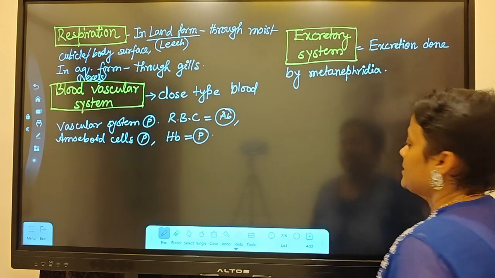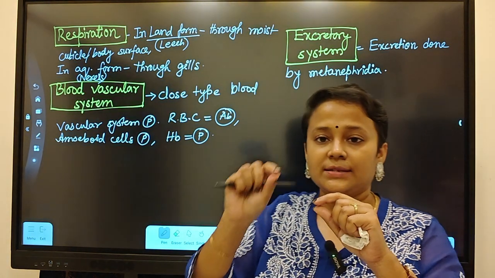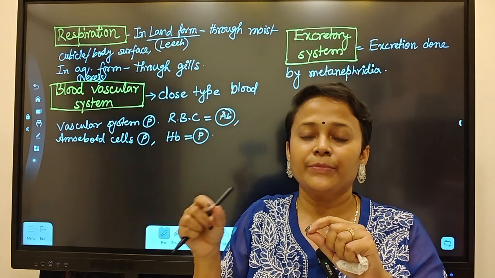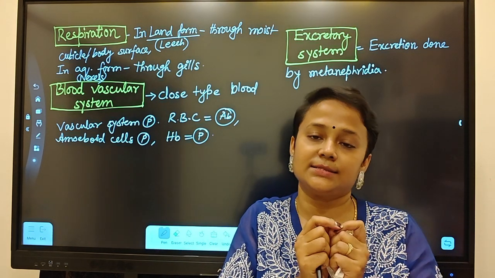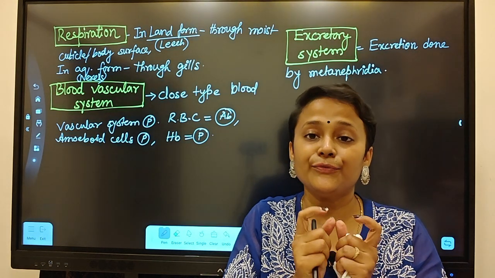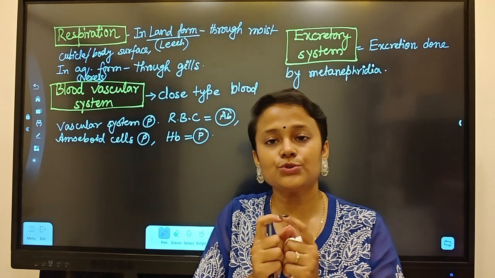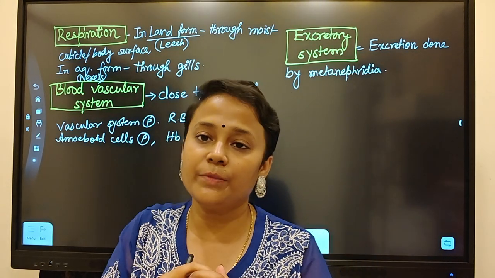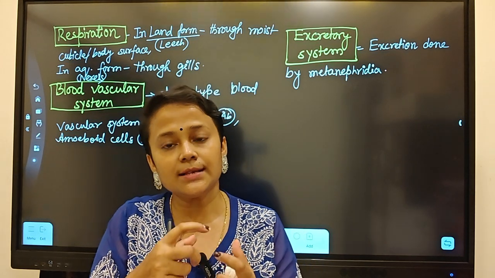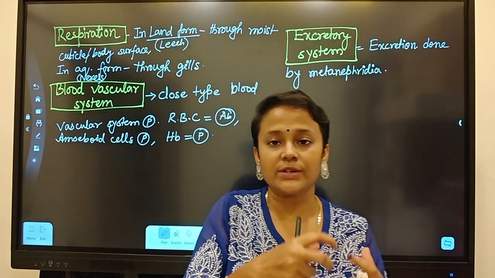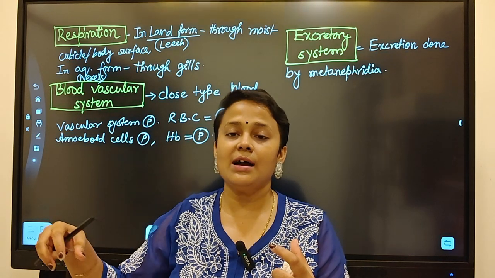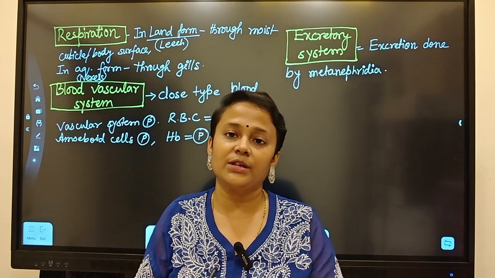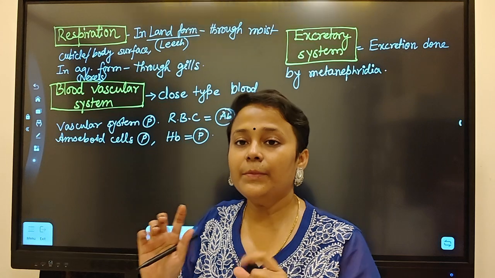Metanephridia is a complex tubular structure, and at one end of the tubule there will be a funnel-like structure called nephrostome, which will be dipped into the coelomic fluid. From the coelomic fluid, the nitrogenous waste will come to the tube-like structure, and it will have an opening outside the body.